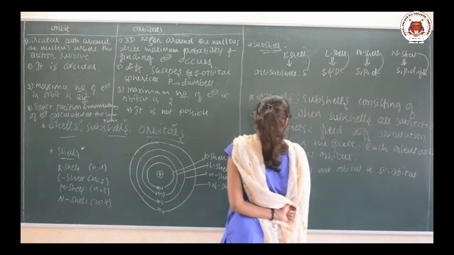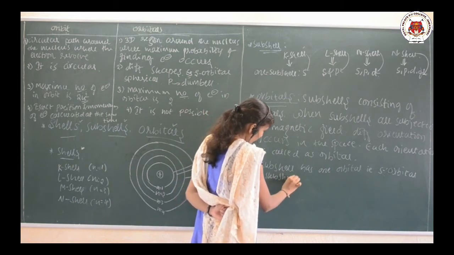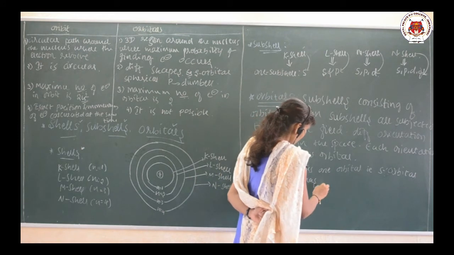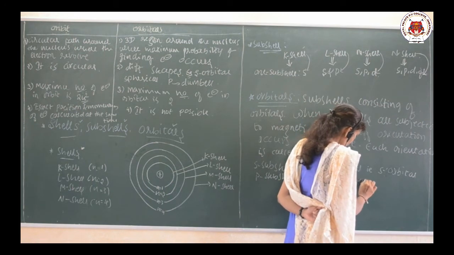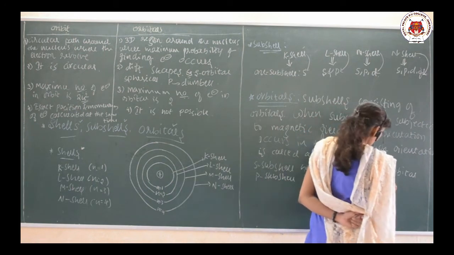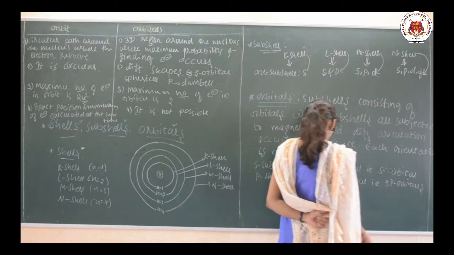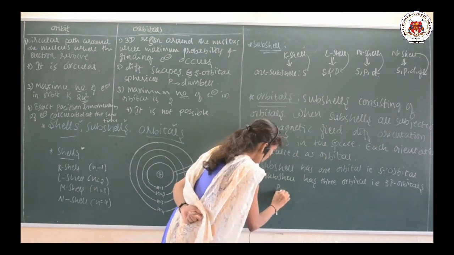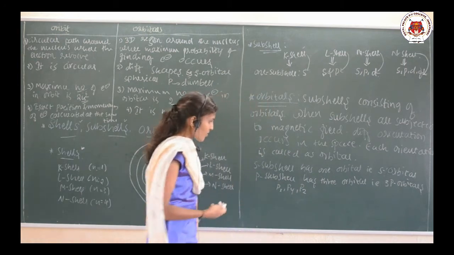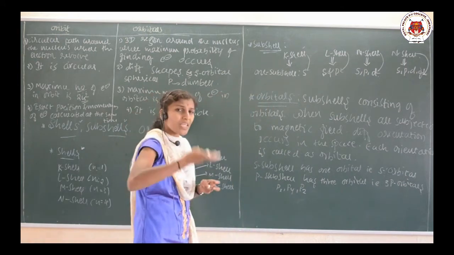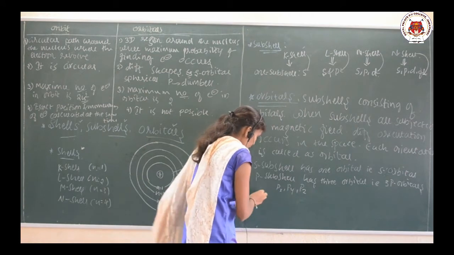The P subcell has three orbitals, that is 3p orbitals, and those are px, py, pz.